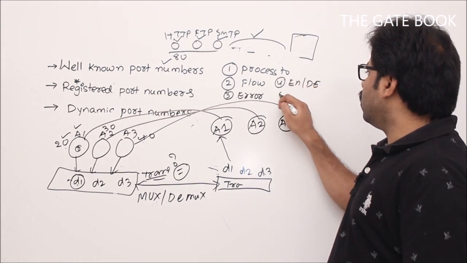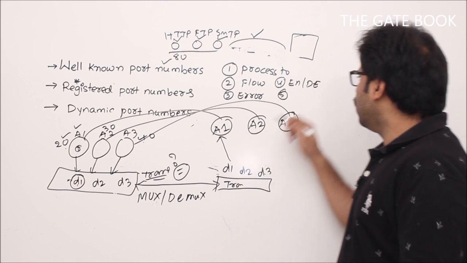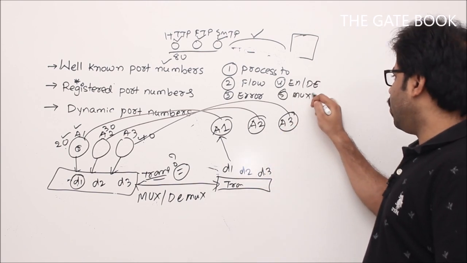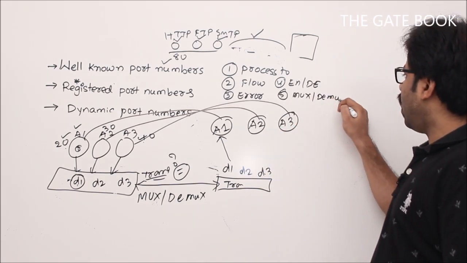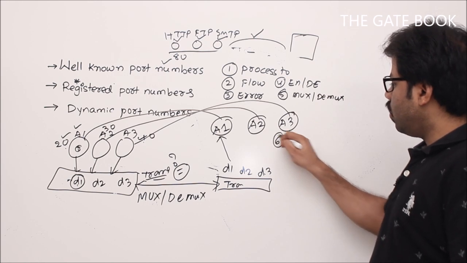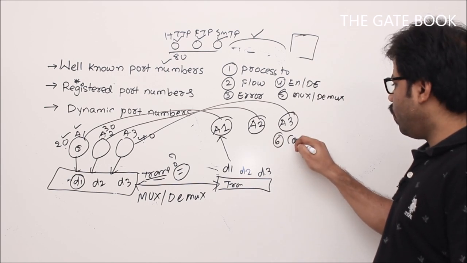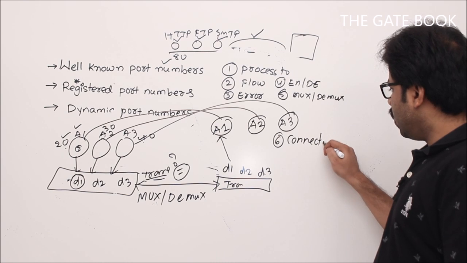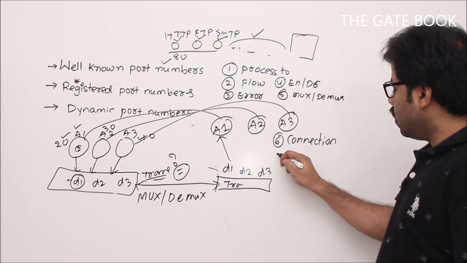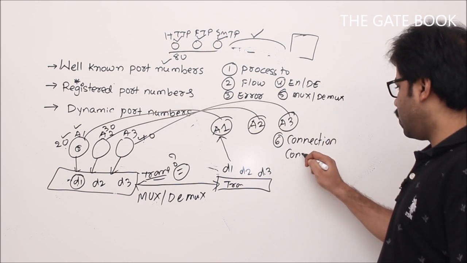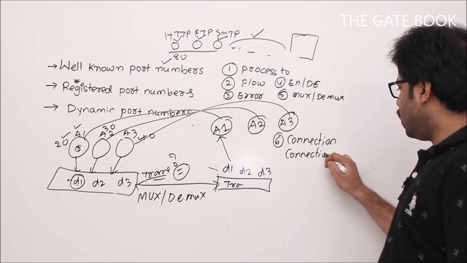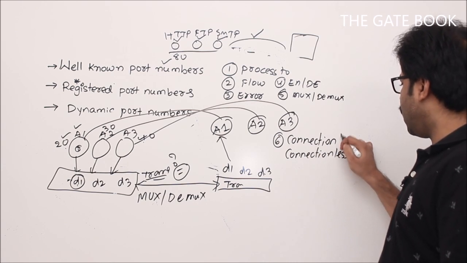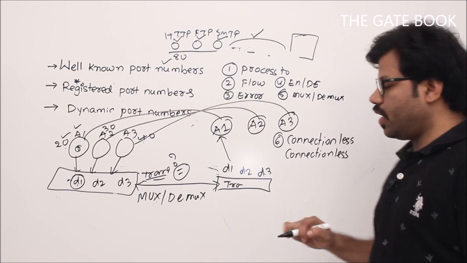Then we have just seen multiplexing and demultiplexing. Apart from that, your transport layer is going to give two kinds of services. One is connection oriented service, second one is connectionless service. So this is again one more important aspect of your transport layer.